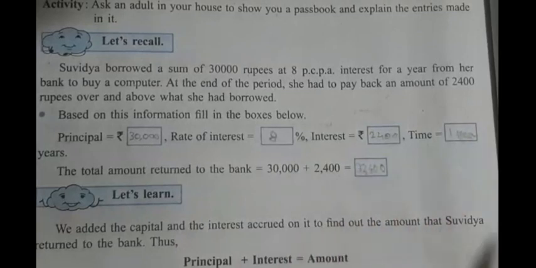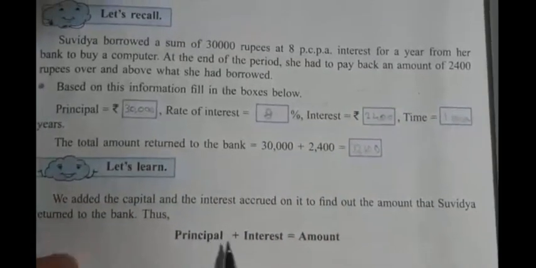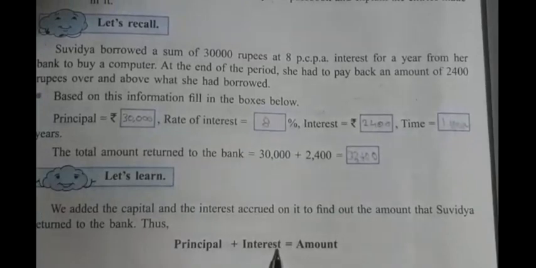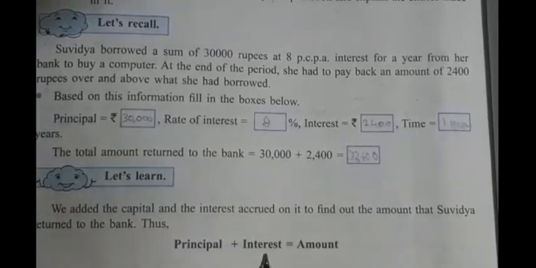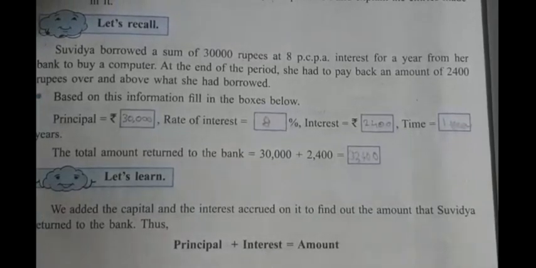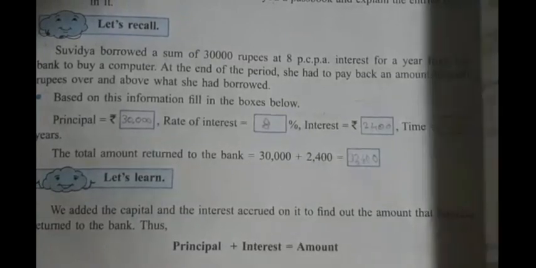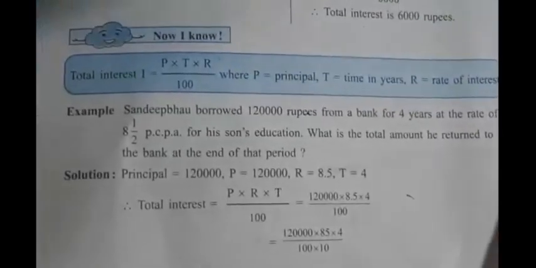Okay, and to find the amount, we need two things, isn't it children? That is principal and interest. Principal is given but interest is not given. So in this lesson, the next thing we learned was the interest formula.